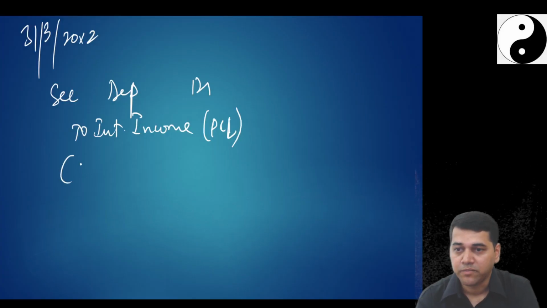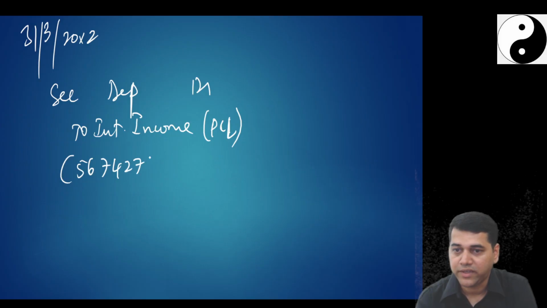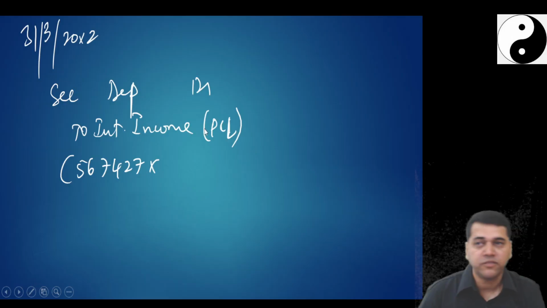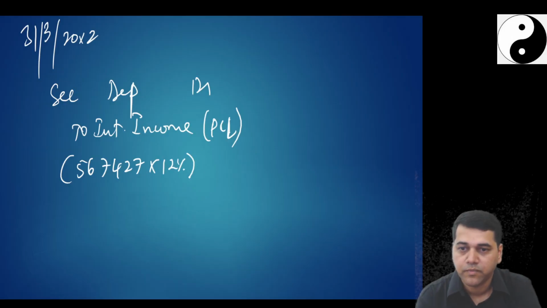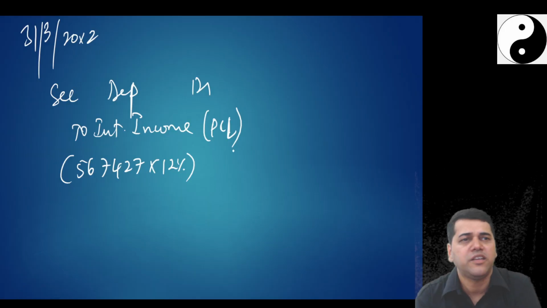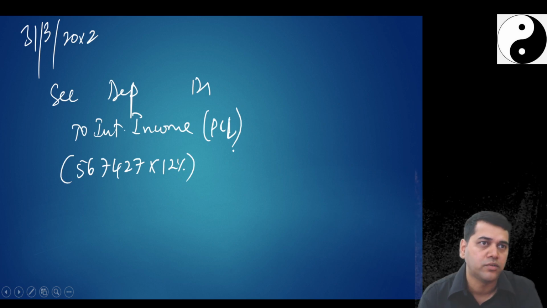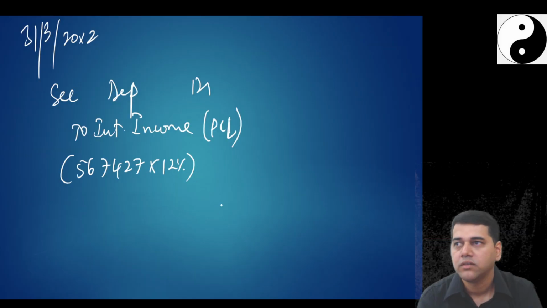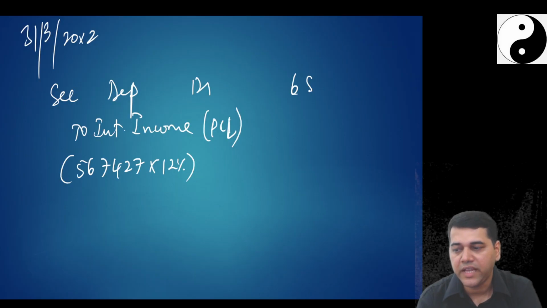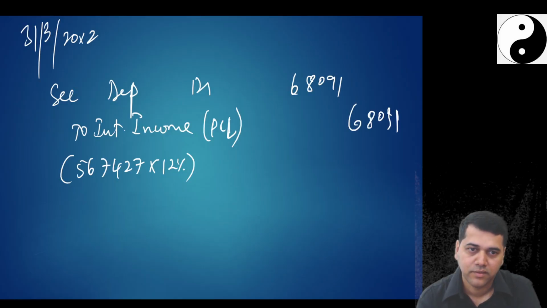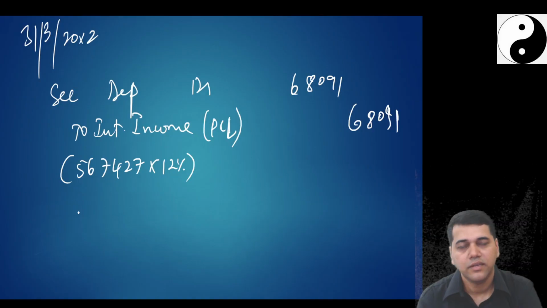So 5,67,427 into, what is your discounting factor? 12%. It's actually an amortization schedule you are preparing. But you don't prepare it. If you want, you can prepare it. It's a time waste for you. Did they ask you why you are preparing then? 68,091. Is there any more question?